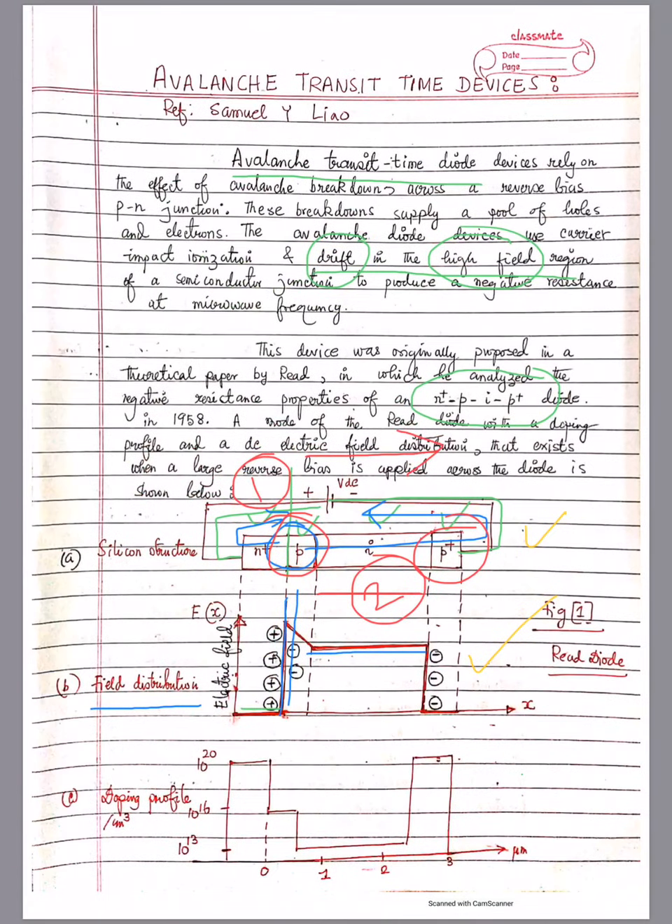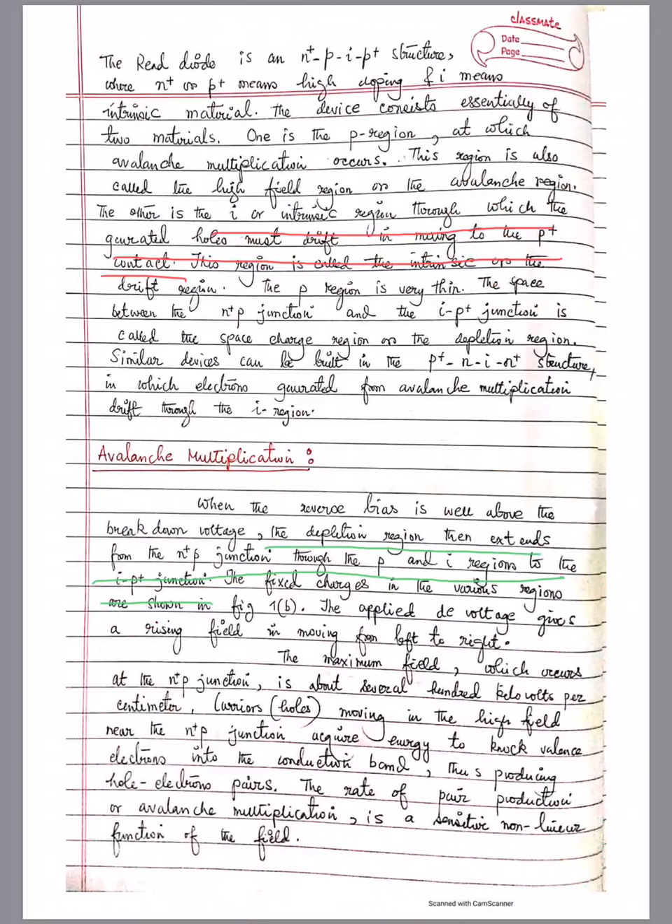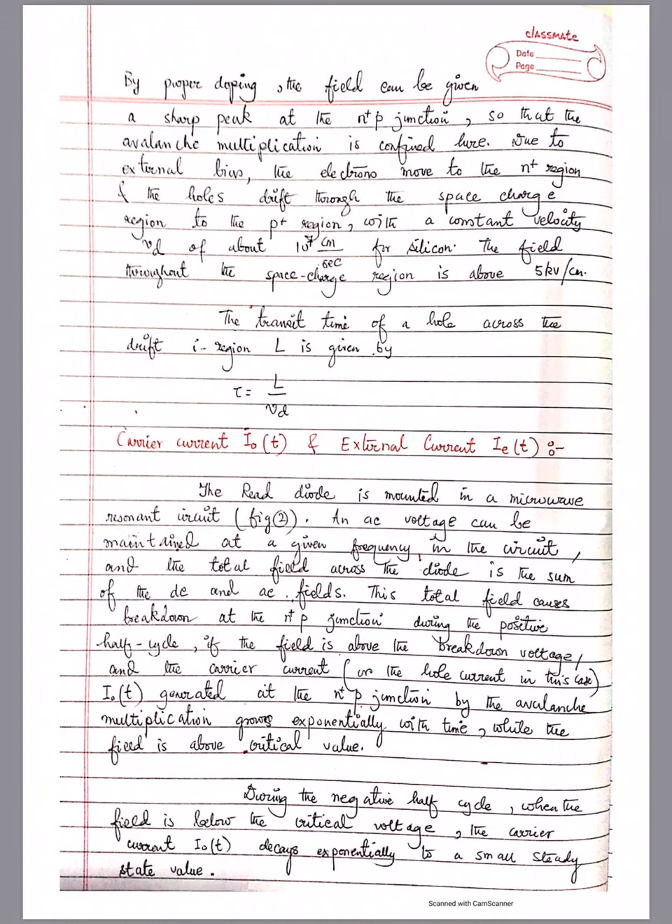So here we have discussed the basic structure of the Read diode, the first proposed IMPATT diode, its field distribution, doping profile, and the basic mechanism of avalanche, and how the holes move from the N plus P junction to the intrinsic region and back to the negatively charged electrode. Now we'll see in our next video that this will lead to a negative resistance region, and it will help to eventually come up with an amplifier in the IMPATT diode. So that we'll see in our next video.